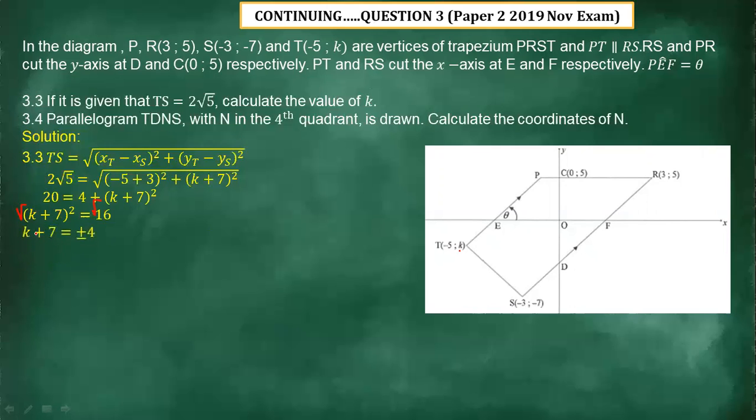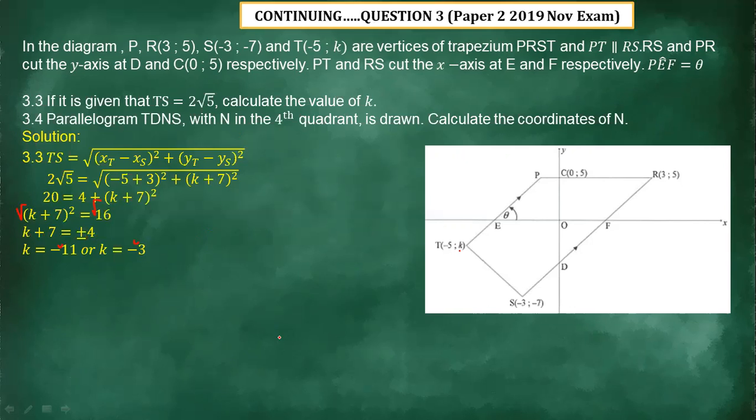Then with this side, we are left with k plus 7 equals plus or minus 4, because the square root of 16 is 4. Therefore, we're going to say k plus 7 equals -4. When you transpose that 7, that side is going to be -4 minus 7, which gives us -11. Then the other one is k plus 7 equals +4 this time. So when you transpose 7, that side is going to be 4 minus 7, which gives us -3.